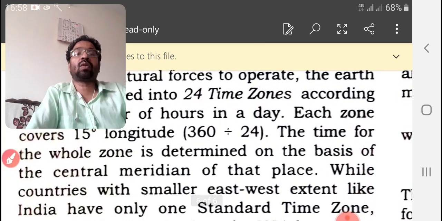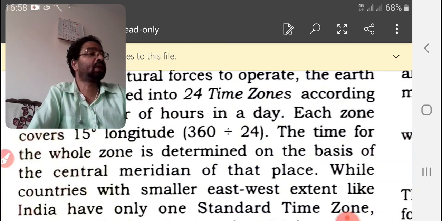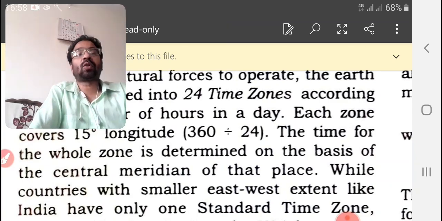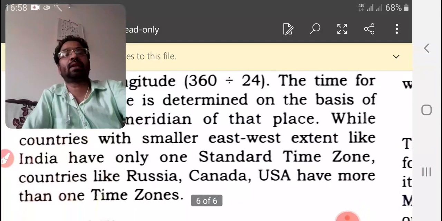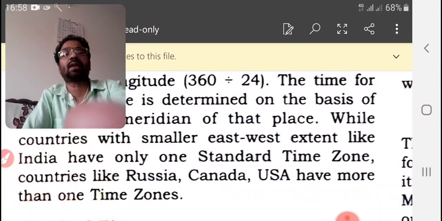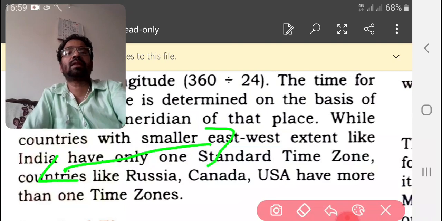The time for the whole zone is determined on the basis of the central meridian of that place. Countries with a smaller east-west extent like India have only one standard time. India's width from east to west is less.